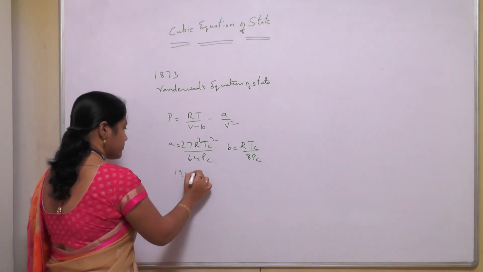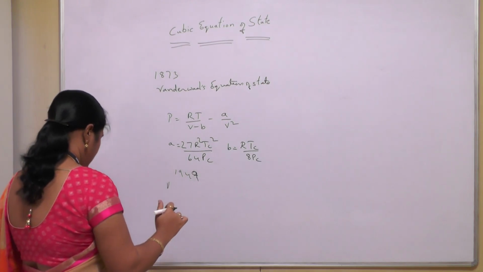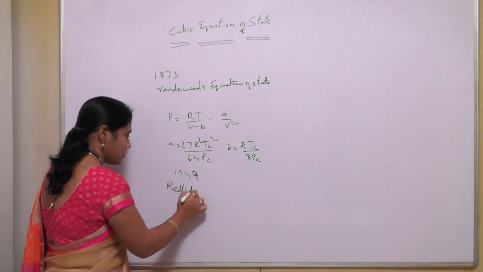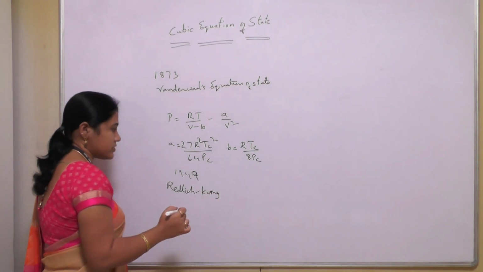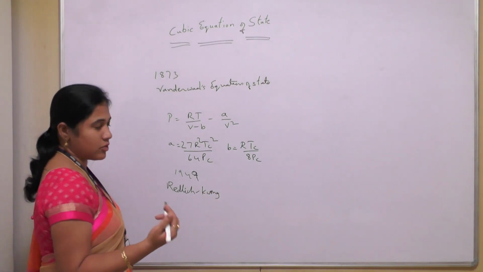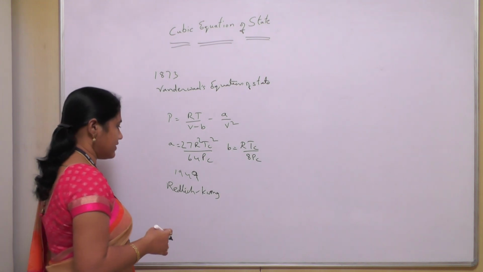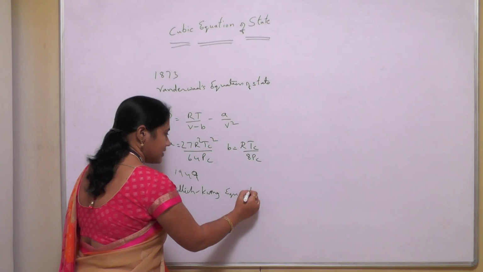Later, in 1949, Redlich and Kwong proposed another equation of state. It gives more accurate results than the Van der Waals equation of state.